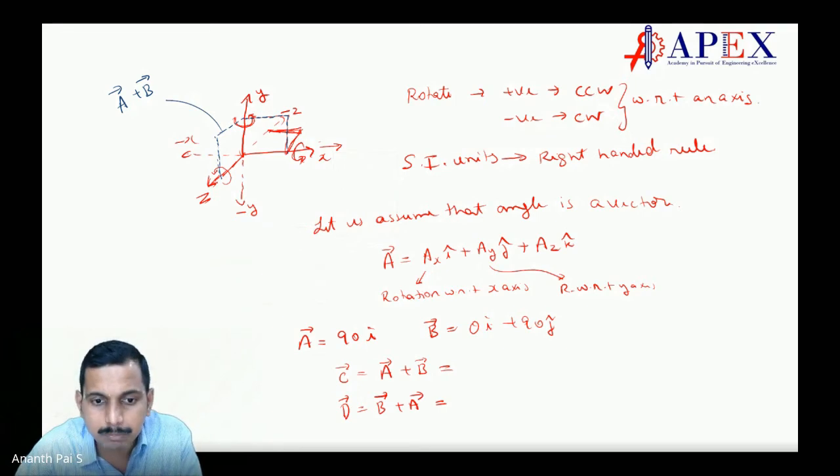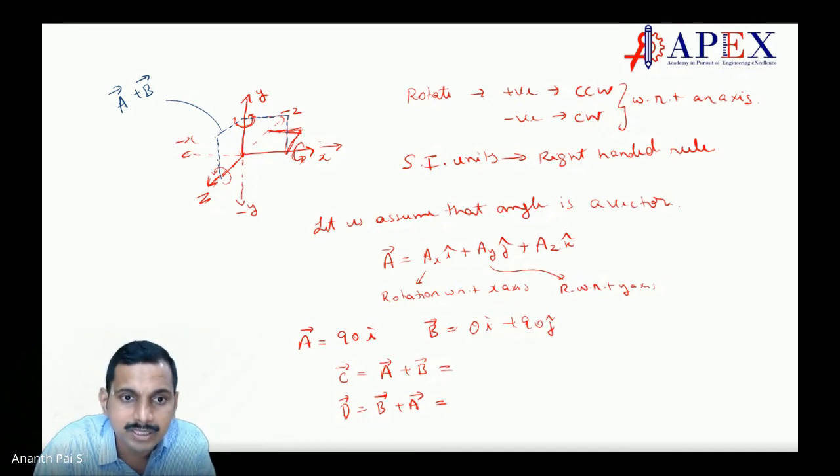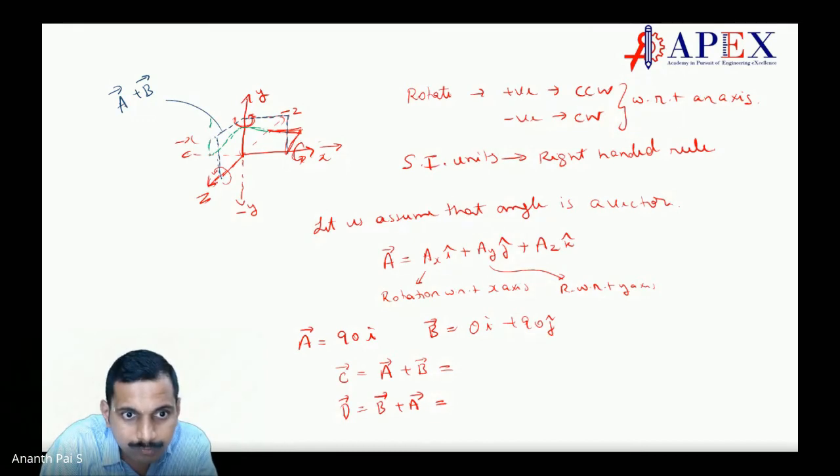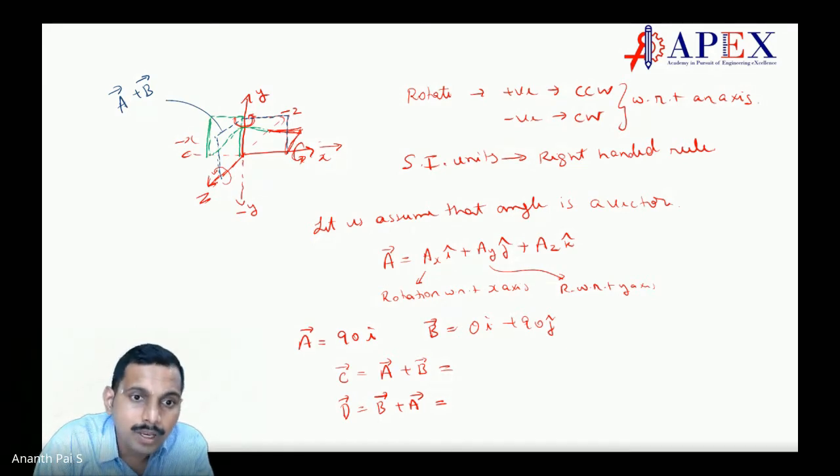Now if I consider B first, B is 90 degree with respect to y-axis, correct? So this has to be rotated 90 degree with respect to y-axis. What will happen? It will come over here, observe. It will be somewhere here. When you rotate, it will reach here. Make sense? And then 90 degree with respect to x-axis. When you rotate, it will reach over here. So this one will be B plus A. Make sense? B plus A.